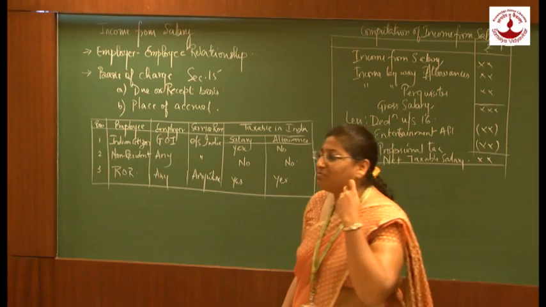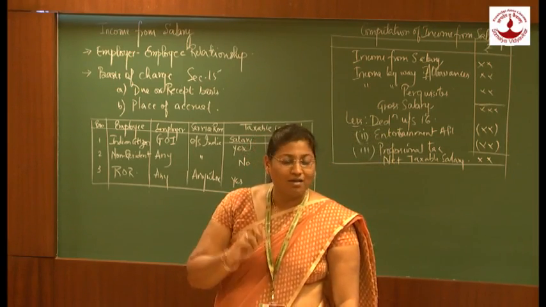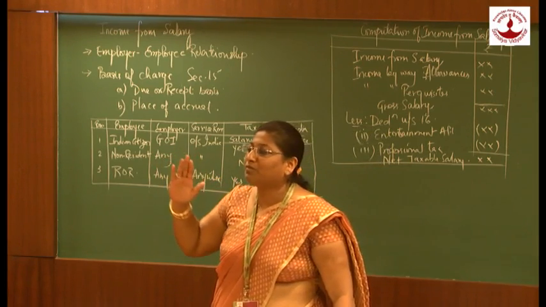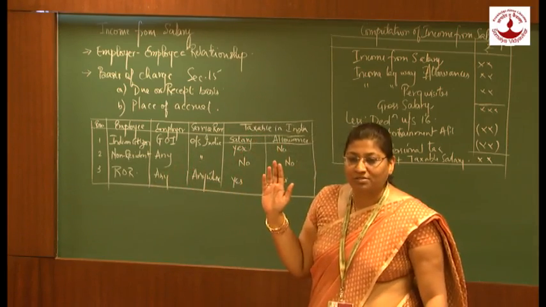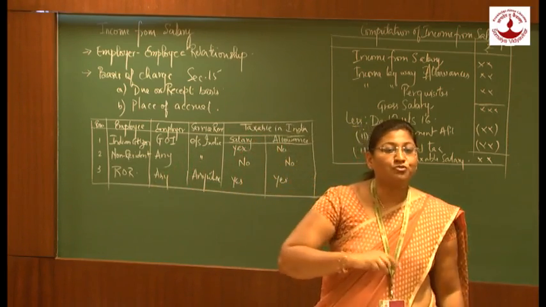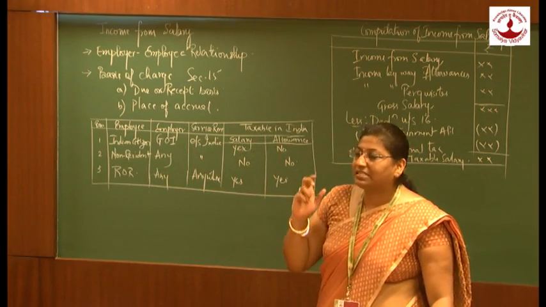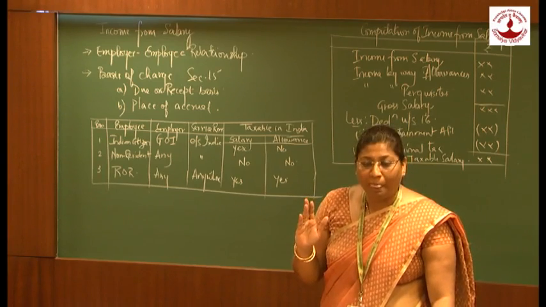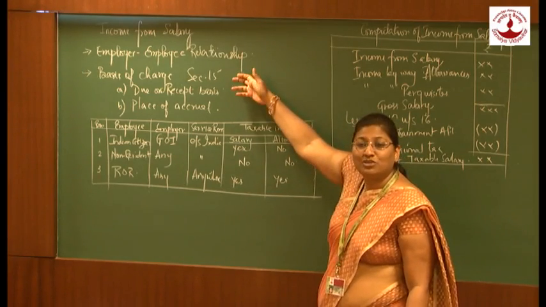An MP, that is Member of Parliament, is not an employee of the government. So that particular income is not considered as income from salary, but is chargeable to tax under income from other sources. Similarly, remuneration to partners is not considered as income from salary, it is considered as income from business and profession. Okay? So the next part we are going to learn is the basis of charge.